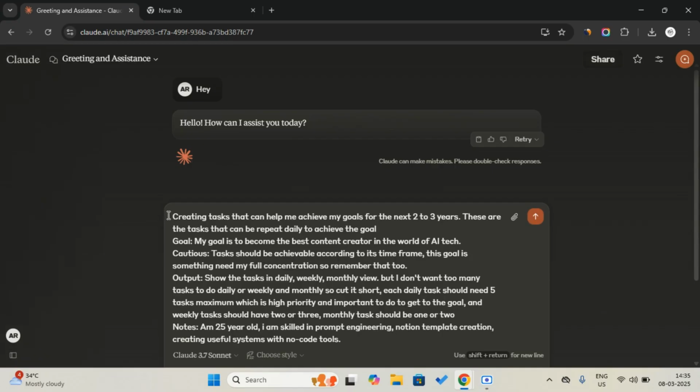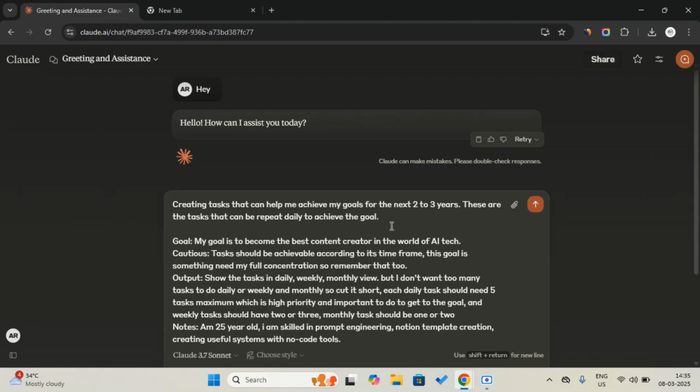This is an example prompt, and first of all, you should explain what you need Claude to do. You need to explain that first. Like this: creating tasks that can help me achieve my goals for the next 2 to 3 years. This has a particular time period, so 2 to 3 years, and these are tasks that can be repeated daily to achieve the goal. Okay.